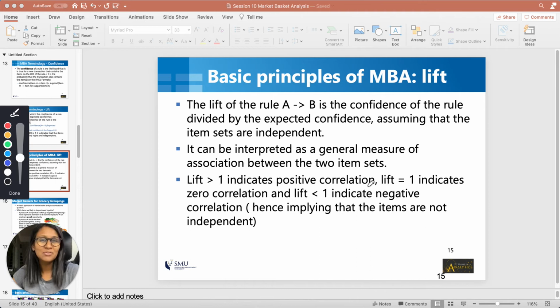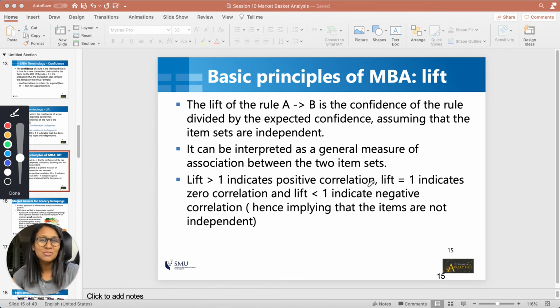Lift less than 1 means that the presence of the left hand side reduces the chances of finding the right hand side. And that can only happen in case of substitutes. So for example, if you go to the grocery store to buy whole milk, and there are 10 different brands of whole milk being sold, if you find the association for a rule where you have brand A implies brand B, you will always find that the lift is less than 1.